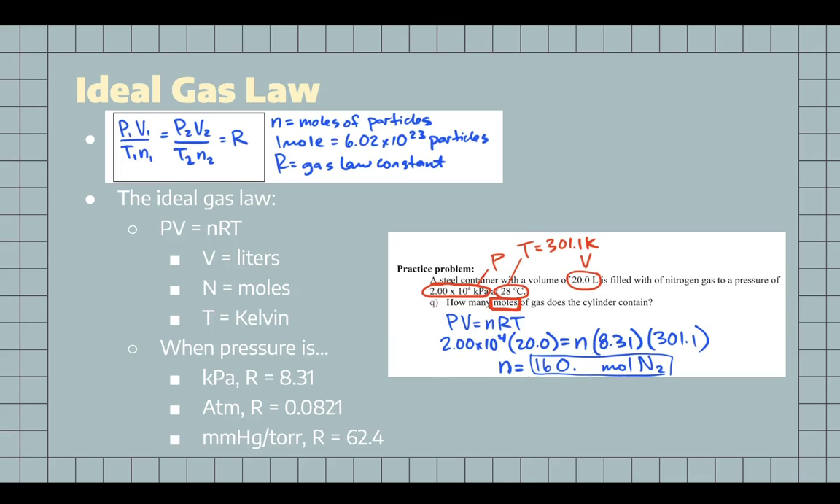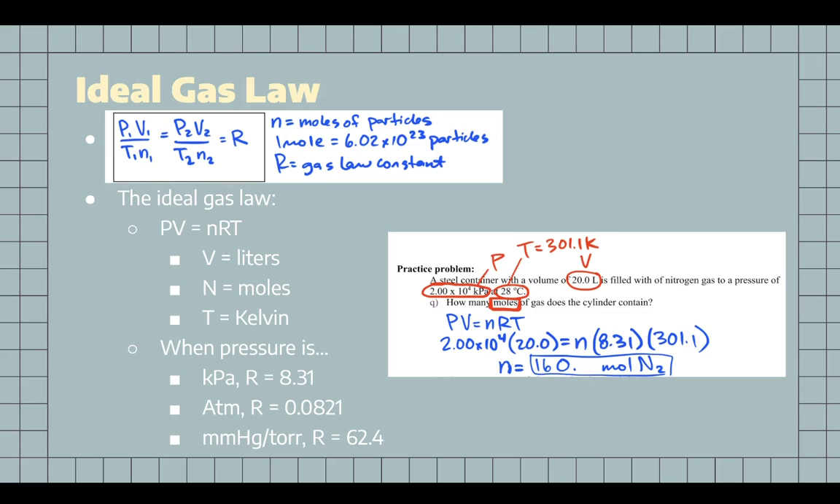The equation part of the gas law. The ideal gas law shows that P1 times V1 divided by T1 times N1 is equal to P2 times V2 divided by T2 times N2, which is equal to R. The N stands for moles of particles, and R stands for the gas law constant. P stands for pressure, V for volume, T for temperature.